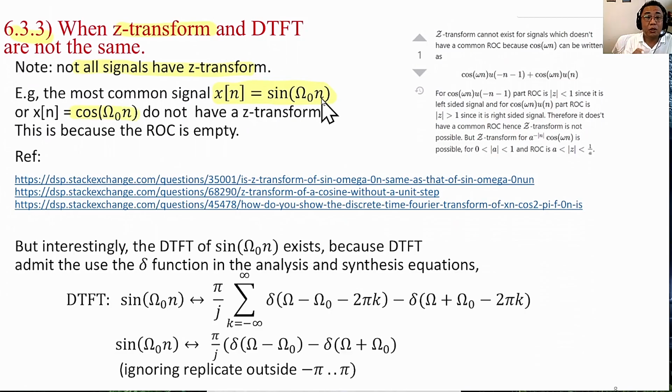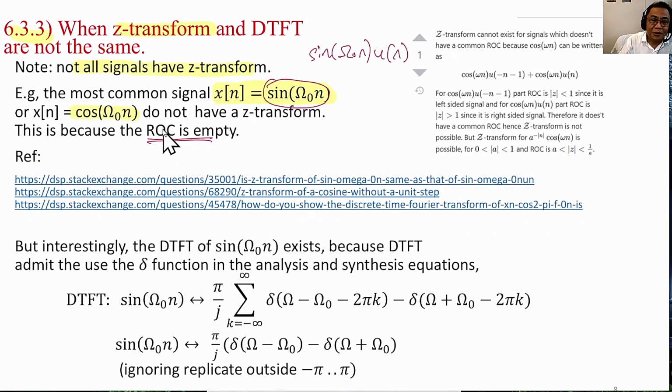They, however, do not have a Z transform, because if you look at the Z transform table carefully, it is not using sine omega naught n. It is using sine omega naught n u of n. So it is only the causal sequence that has the Z transform, or the anti-causal sequence. But an everlasting sinusoid does not have a Z transform. And the reason is that when we try to perform the Z transform of this, the ROC is empty.